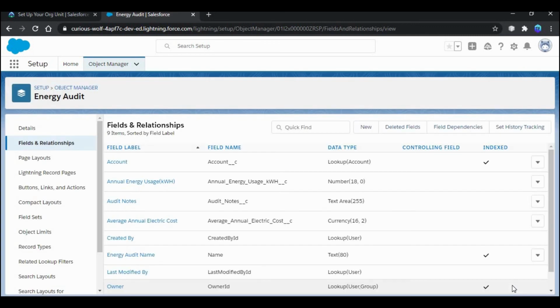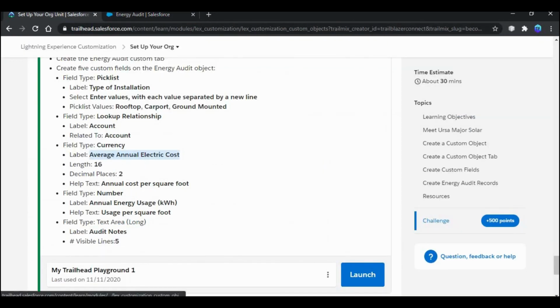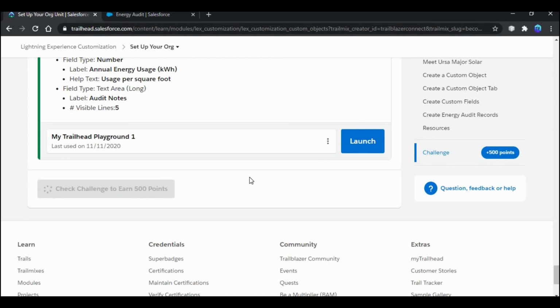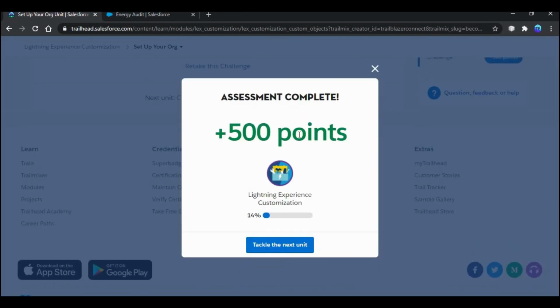We have completed this module. Let's check our challenge. We have completed this module successfully.